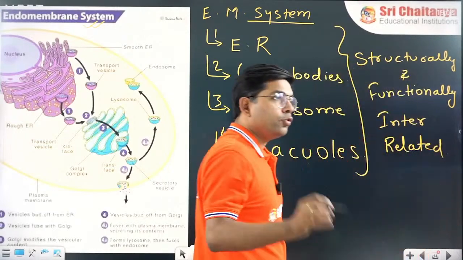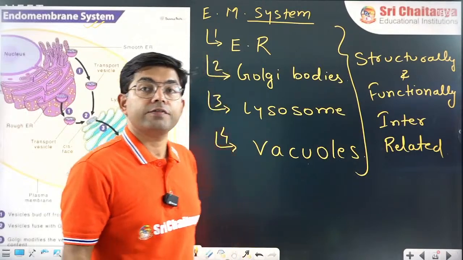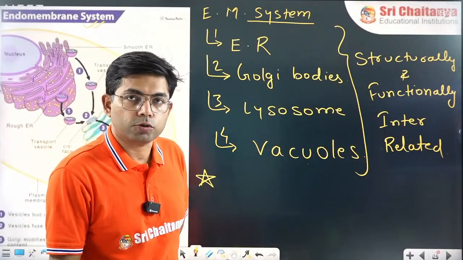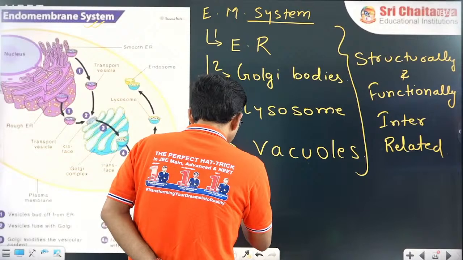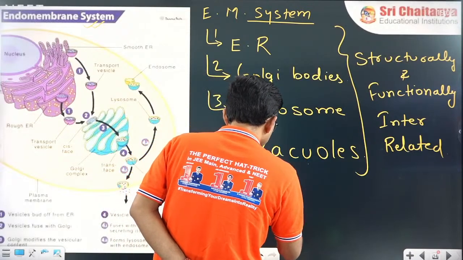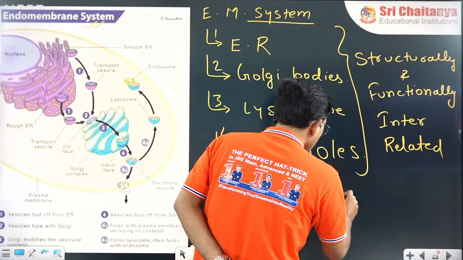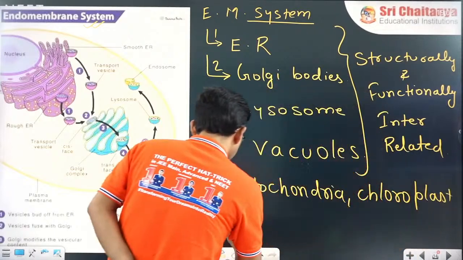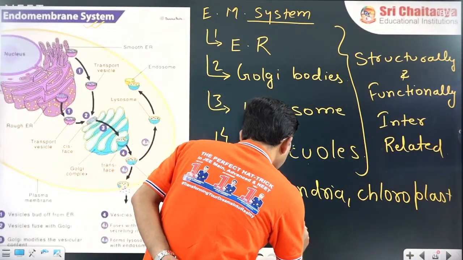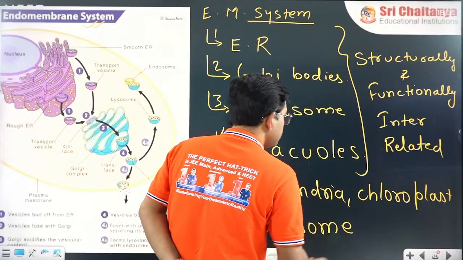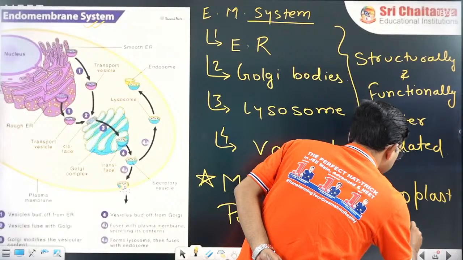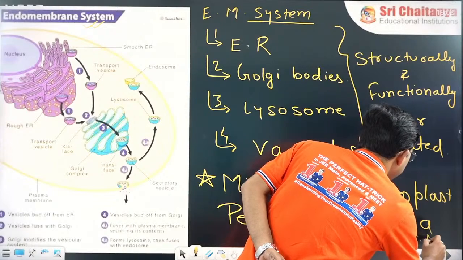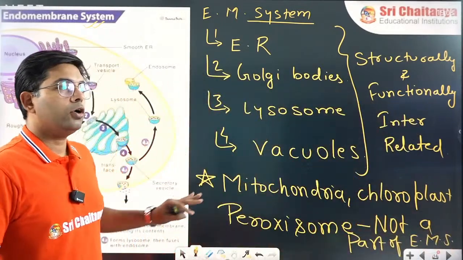Now in NCERT, there is one more point given clearly, and it was asked in a previous year NEET also: whether mitochondria, chloroplast and peroxisome are a part of the endomembrane system. They are not a part of the endomembrane system.